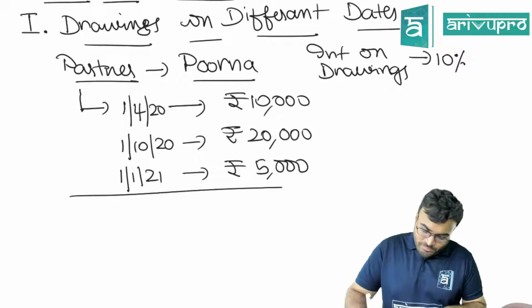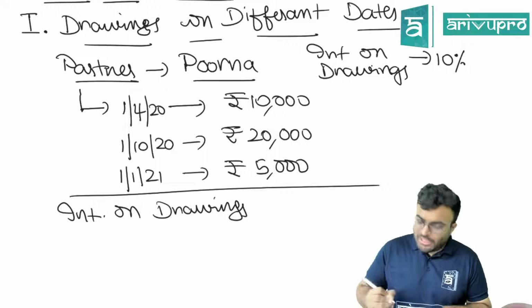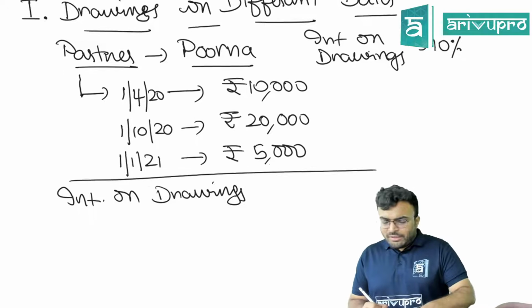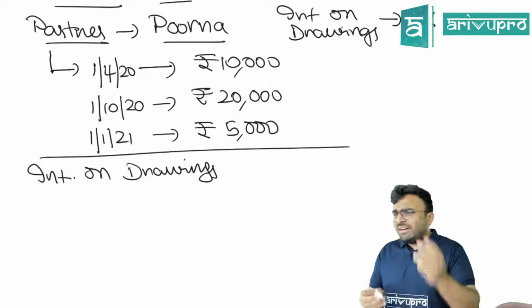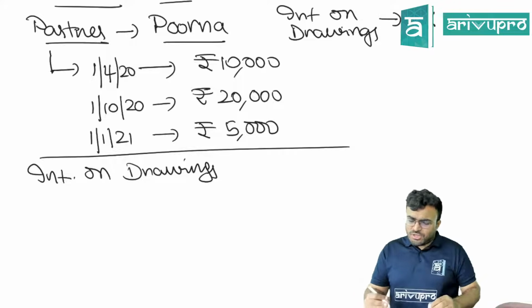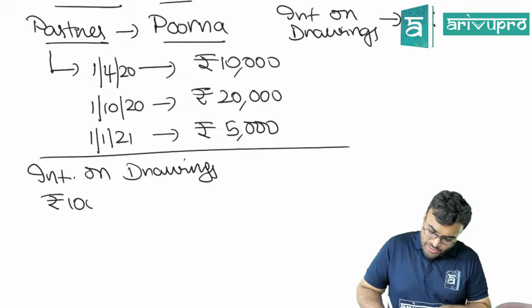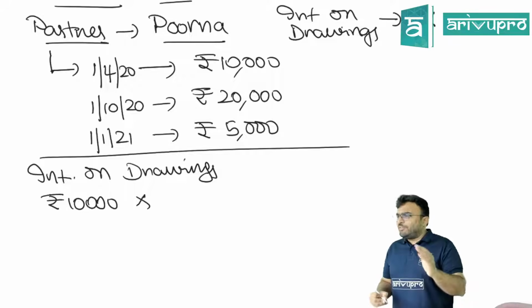So these are the drawings on these dates. Now what is our job? To calculate interest on drawings. Is there a pattern here? No. It is on different dates, different amounts, so you will calculate individually. 10,000 is drawn on 1/4. Imagine we are following the financial year.